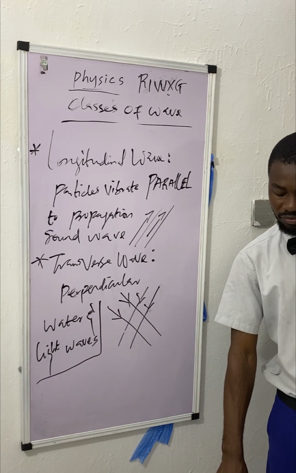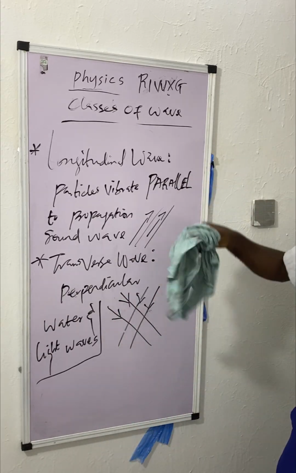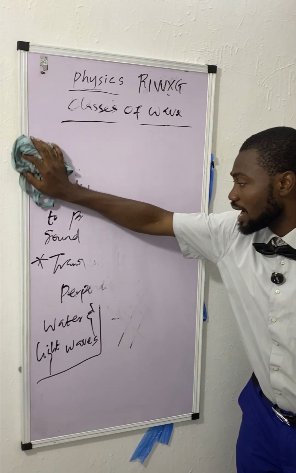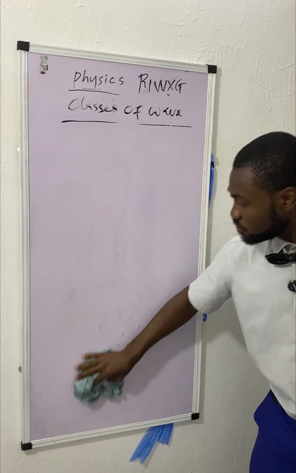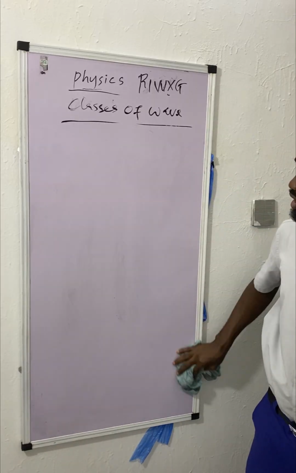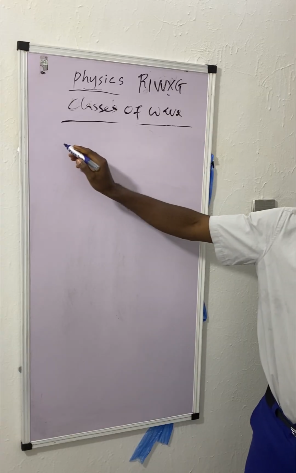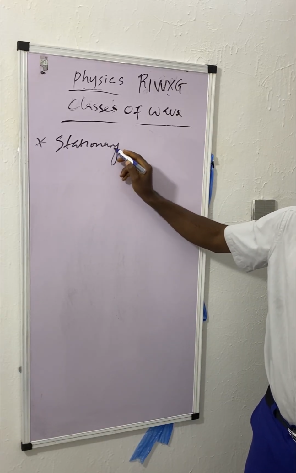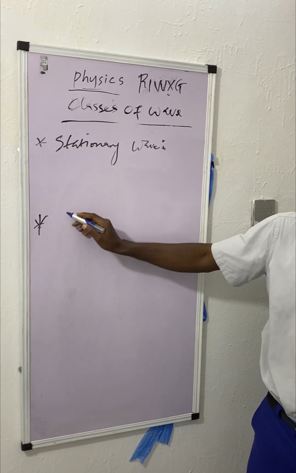We also have stationary wave and progressive wave. We already talked about progressive wave, but let's look at two of them together. Always treat them according to the way they appear. We started with mechanical wave and electromagnetic wave. Then we entered longitudinal and transverse. Now we are going to stationary and progressive. One is stationary wave. The other one is progressive wave.